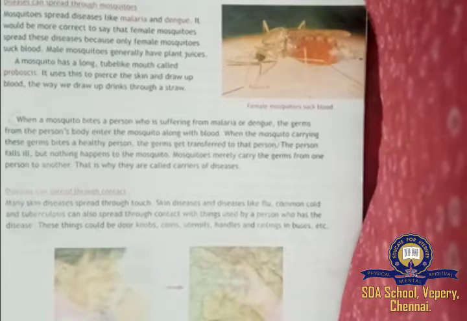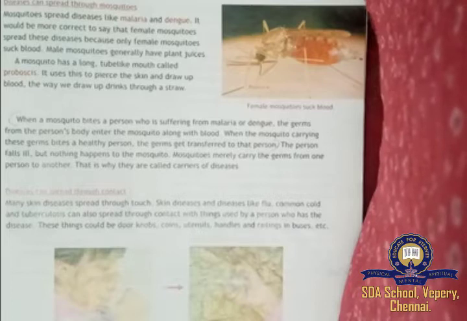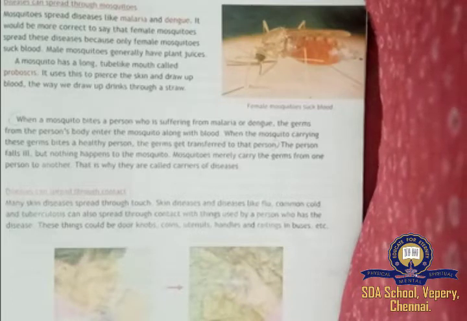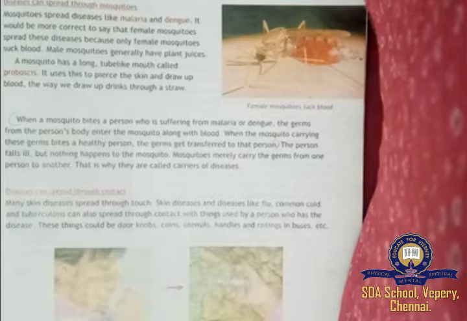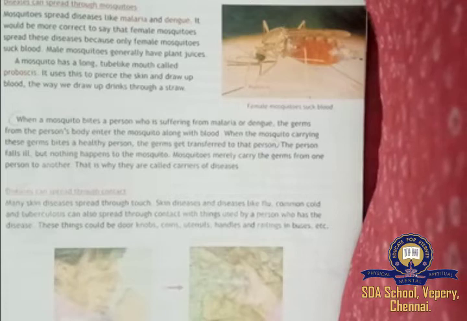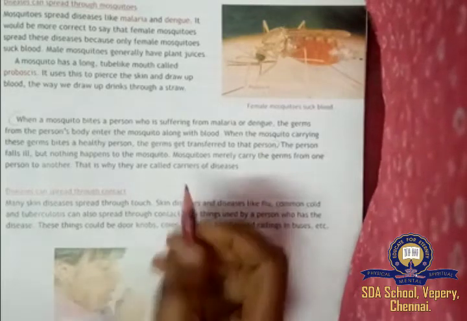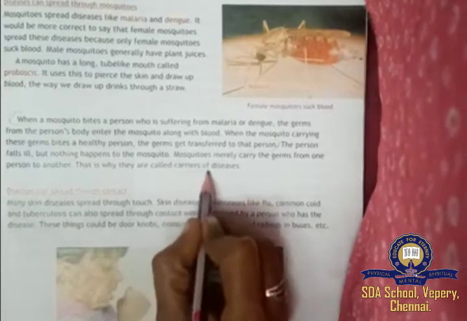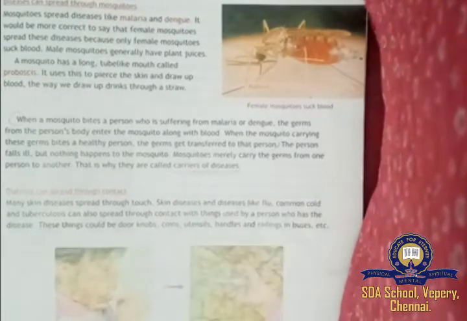So the healthy person very soon falls ill, but nothing happens to the mosquito. Mosquitoes merely carry the germs from one person to another person. That is why mosquitoes are called carriers of diseases. You can underline this phrase, carriers of diseases. Okay, next,